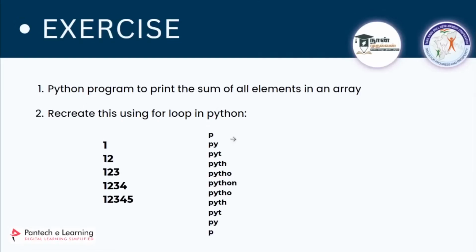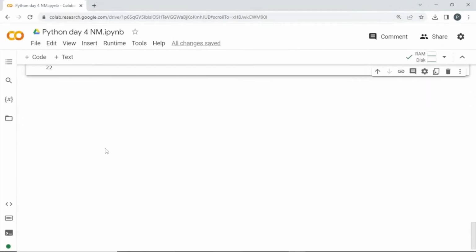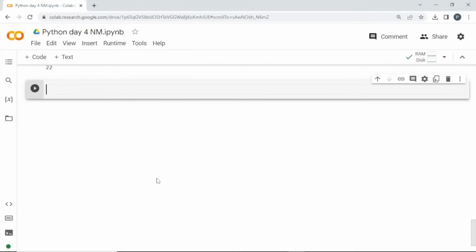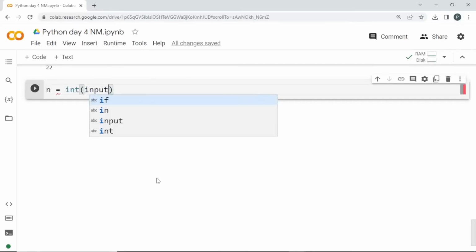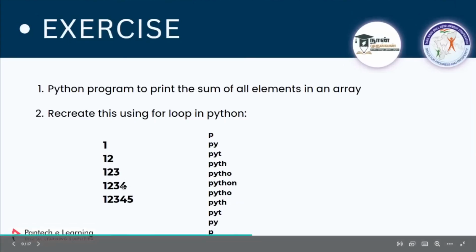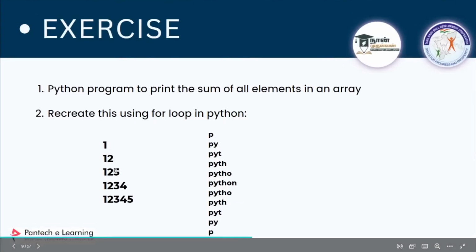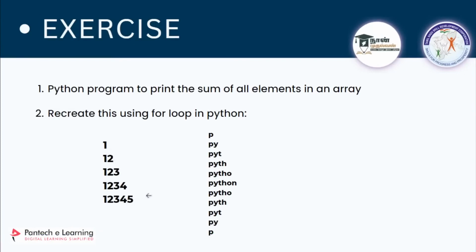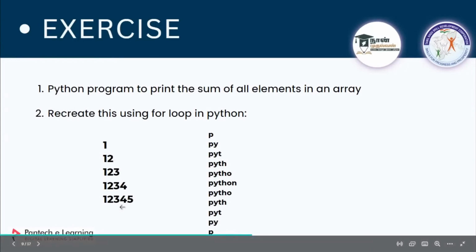We'll try to see this example. Recreate this using a for loop in Python. How can we do that? We need this output. We'll start with this one. Let me create input from the user. If he enters 5, let us try to do this. If he enters 5, I need 1, then 1 2, then 1 2 3, then 1 2 3 4, then 1 2 3 4 5. If he enters 6, then I have to end with 1 2 3 4 5 6. So how to do this?